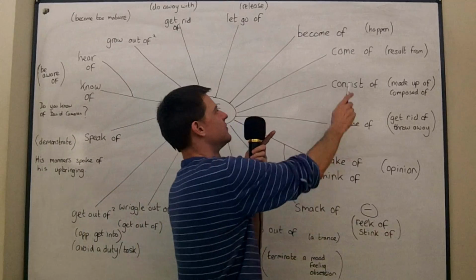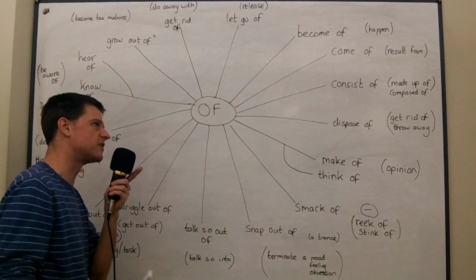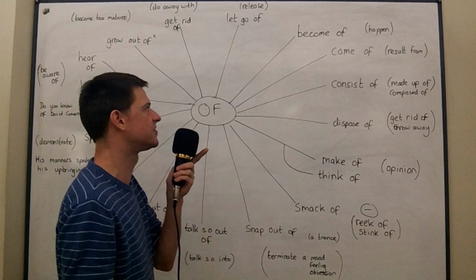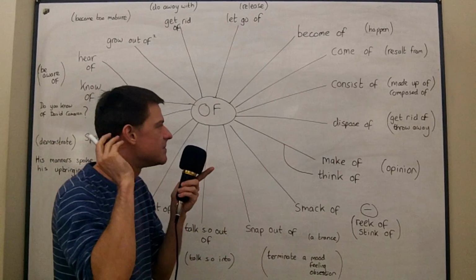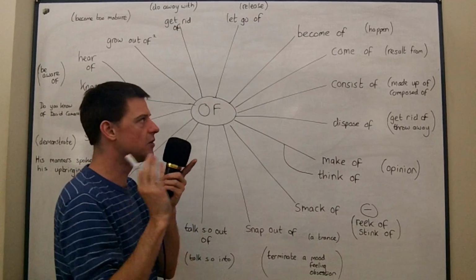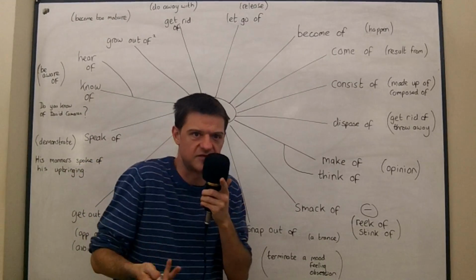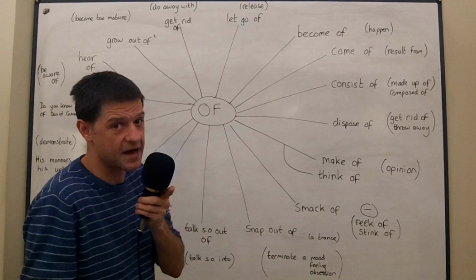Okay, we also have the phrase to come of. I think quite often people say no good will come of this. No good will come of this. And it means no good will result from this. This is not a good idea. No good will come of this. There will be no good consequences here. All the consequences will be bad.